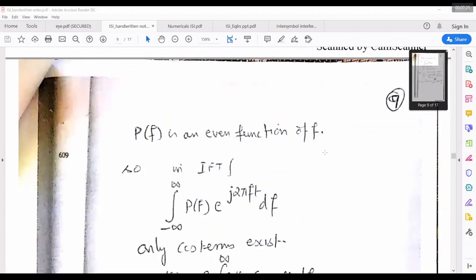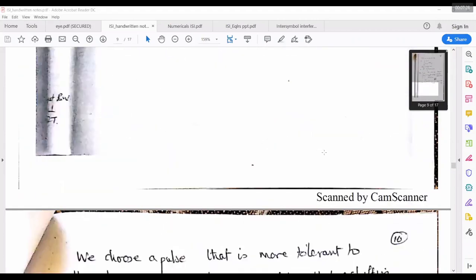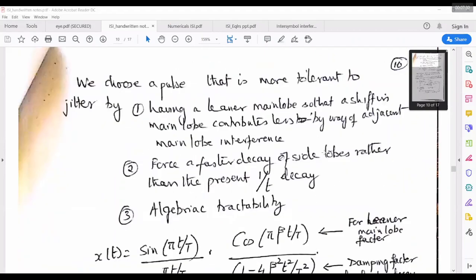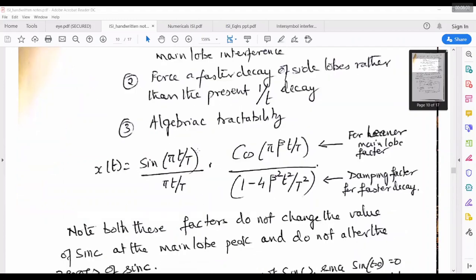Now let me come back to the solution of the third case, where we have many choices possible. The better choice is to let the sinc pulse be there, but minimize the effect of the major lobe. The main lobe effect can be decreased and made thinner, and the side lobe of a sinc can be decayed at a faster rate. A sinc side lobe decay is 1 by t, and it can be increased to say 1 by t square or 1 by t cube, so that it decays faster. And algebraic tractability means it should have a Fourier transform. So this was the solution for the second case, where at the sampling instant ISI will go to 0.